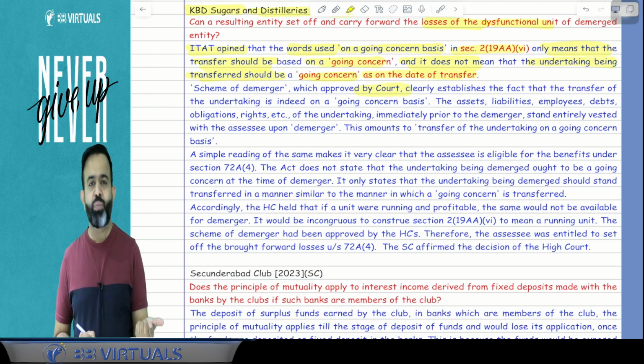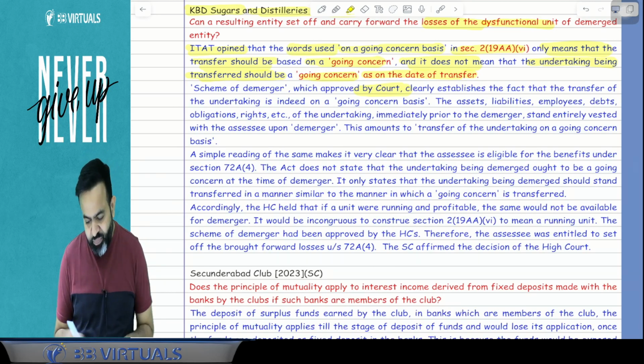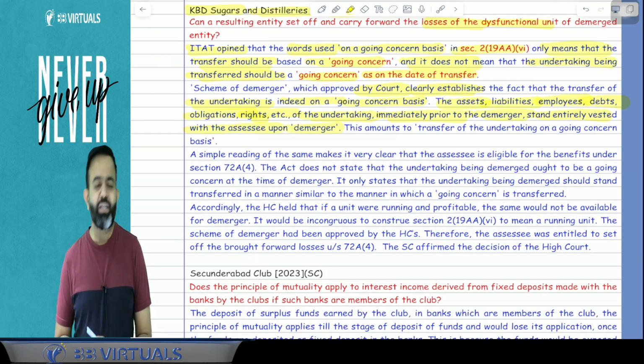The scheme of demerger is always approved by the court. The court approves the scheme of demerger, as well as the amalgamation scheme. It is clearly established that the transfer of the undertaking is indeed on a going concern basis. The assets, liabilities, employees, debt, obligations, rights, etc. of the undertaking immediately prior to the demerger stand entirely vested with the assessee upon the demerger.